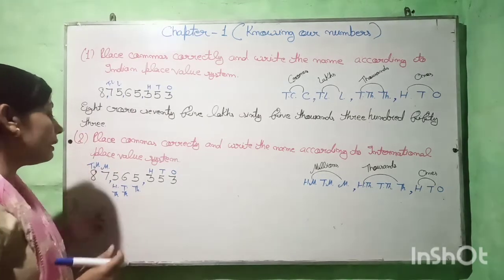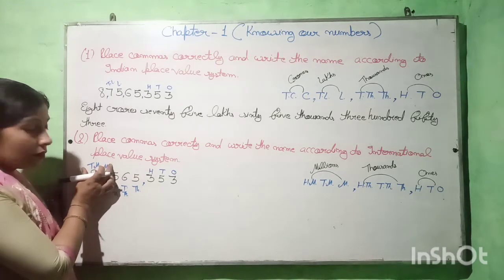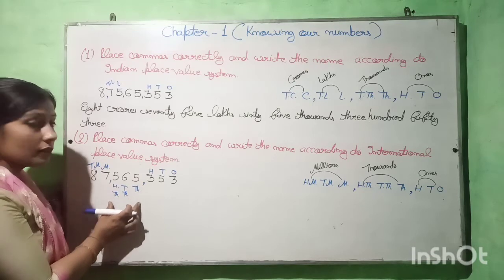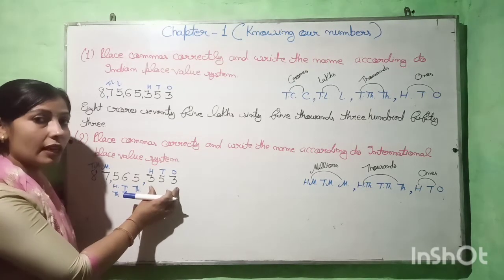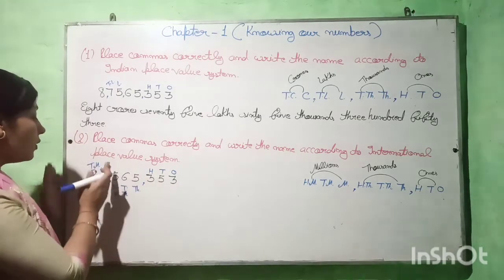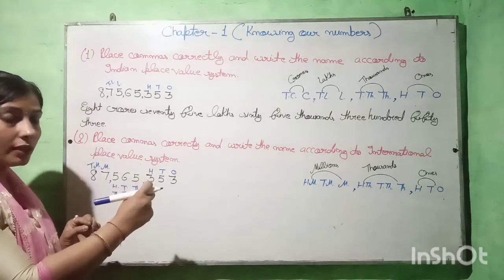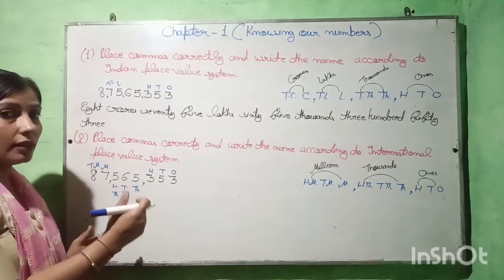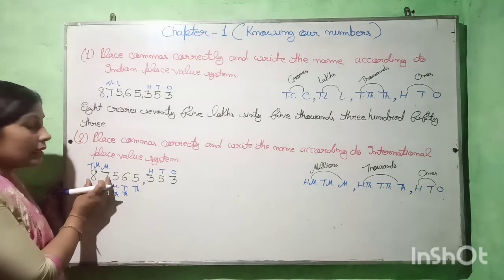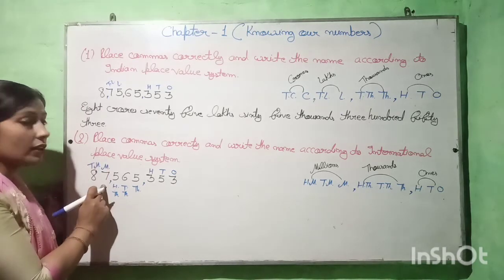Now we will read this number. 87 comes in the millions period, 565 comes in the thousands period, and this 353 comes in the ones period. So first we read the number given in that period, and then the name of the period. So 87 millions.